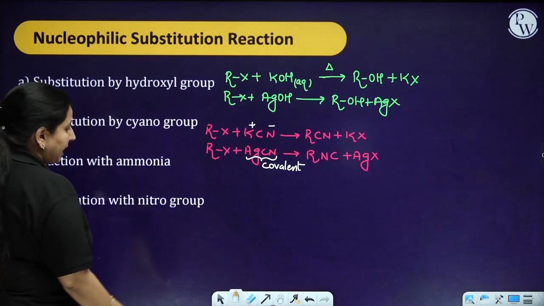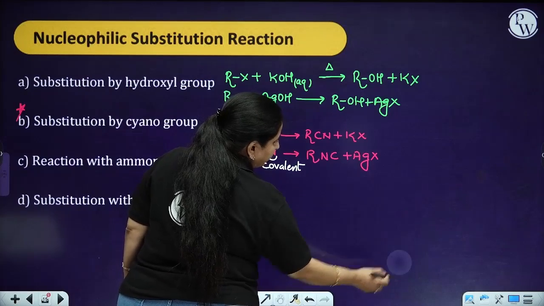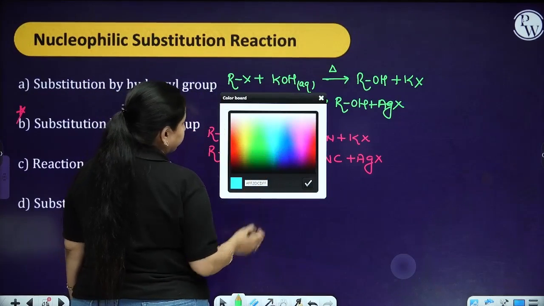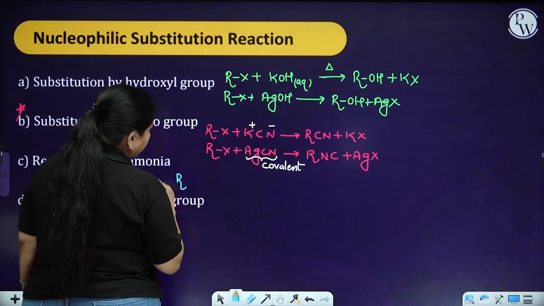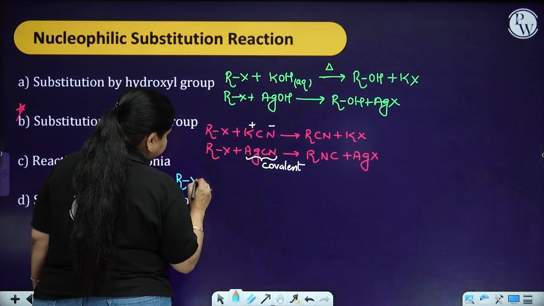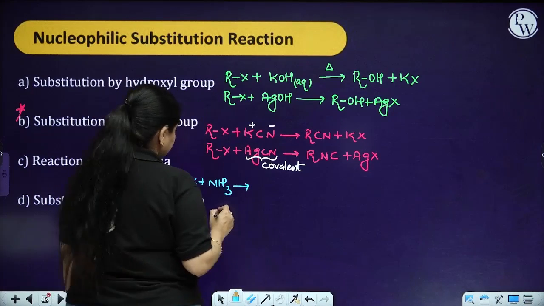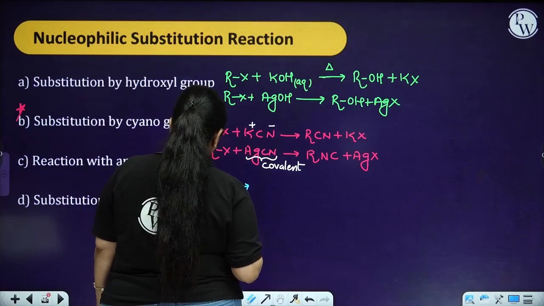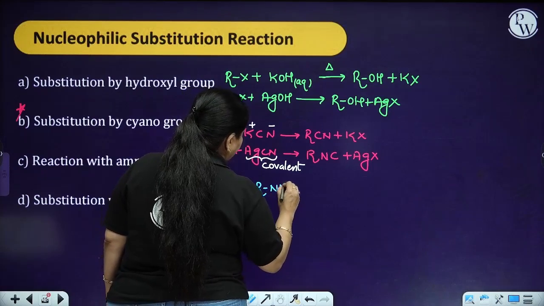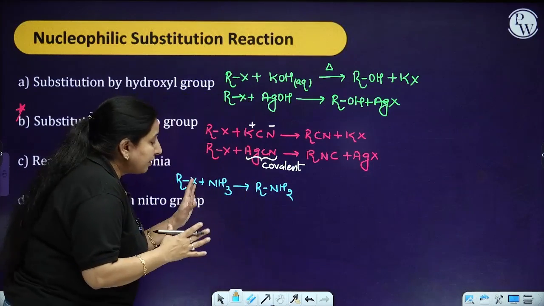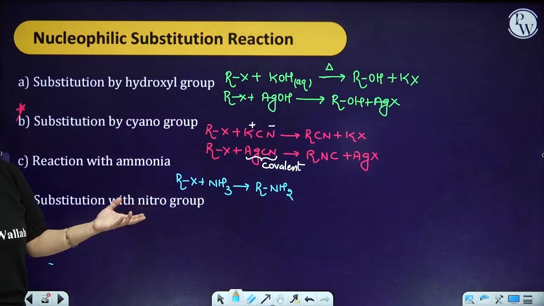Next is reaction with the ammonia. So, when I am going to have the reaction with the ammonia over here, NH3. So in this particular case, what is going to happen? You are going to have the RNH2. Now look, this particular reaction, we get a mixture of the amines over here. The reason behind is what?